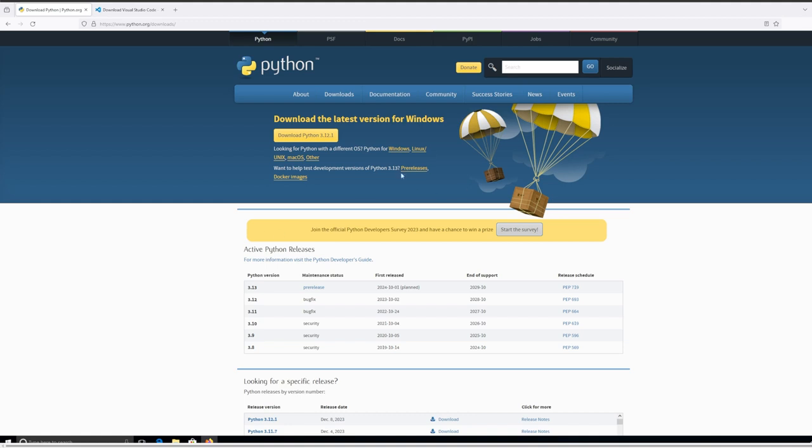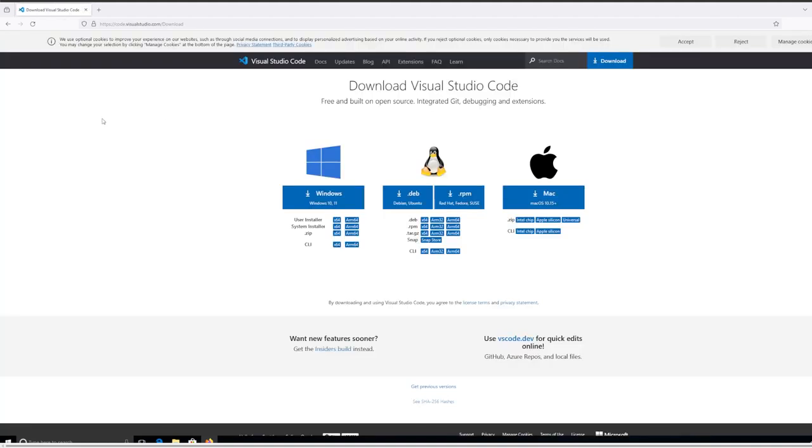So the first thing you need is Python. Python used to be installed on Windows and, if I'm not wrong, macOS. On Linux, 99% of the distributions you are running have Python installed. Make sure you download 3.12, because that's the stable release. Don't download the pre-release because that's not stable. It might be a little glitchy, might have some errors, and might not work properly. Once you have it, just install it and close it.